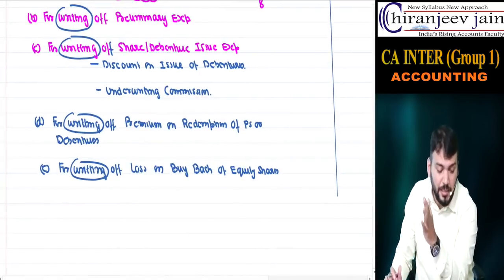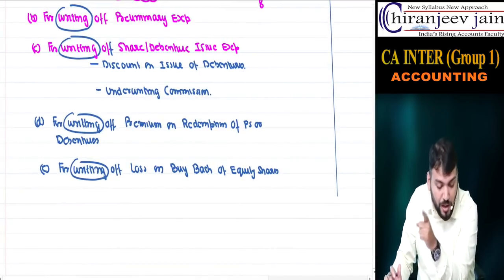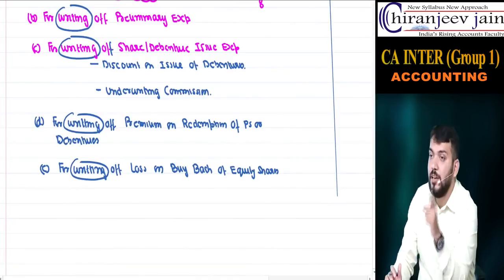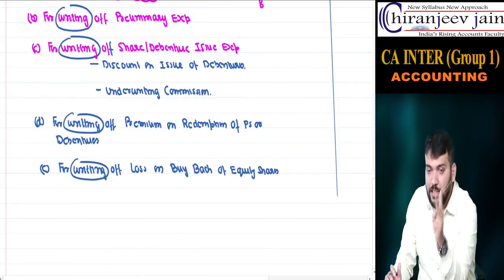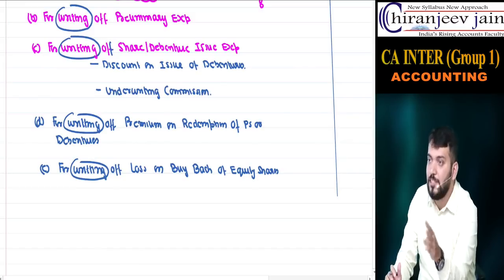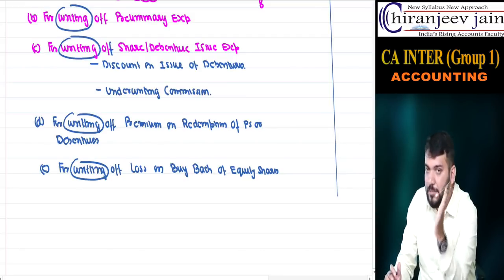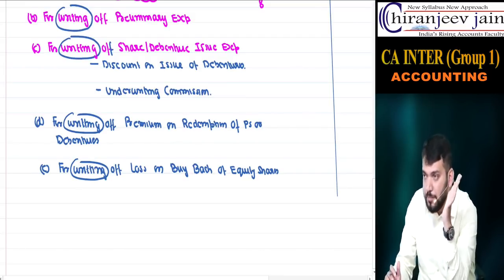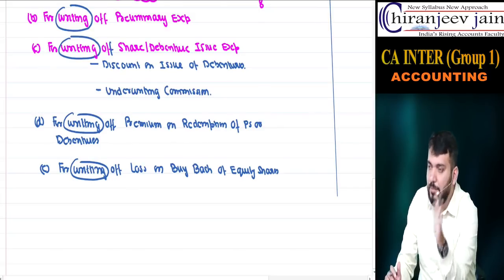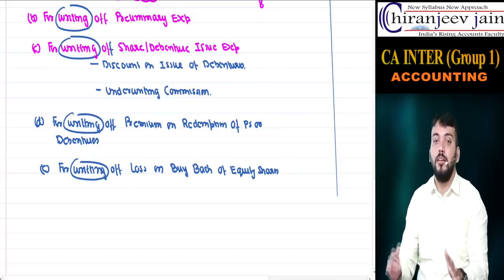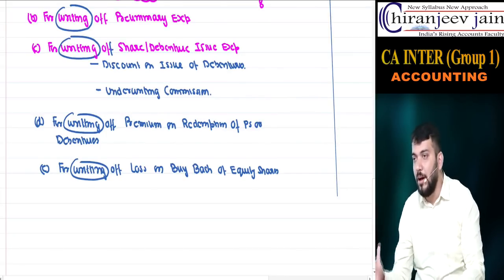I think you've understood. Can you repeat with me? Five purposes. For issue of what? Fully paid up bonus shares. For writing off what? Preliminary expense. For writing off shares or debenture issue expense, for example, discount on issue of debentures, for example, underwriting commission. Then for writing off premium paid on redemption of preference shares or debentures. And last, for writing off loss on buyback of shares.